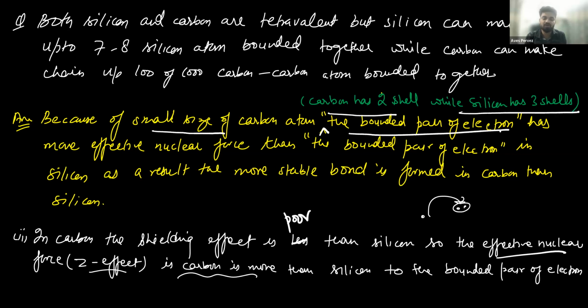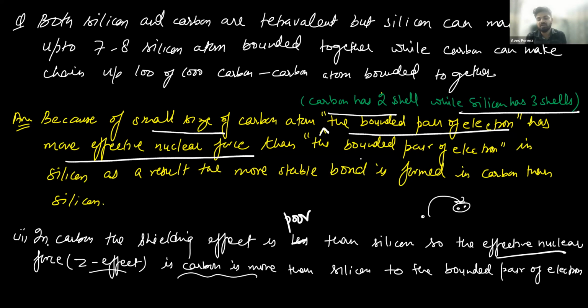The bonded pair of electrons, meaning the electrons that are being bonded, has more effective nuclear force. Effective means the nuclear force that is effectively acting on the electrons. So carbon has more effective nuclear force than the bonded pair of electrons in silicon. As a result, a more stable bond is formed in carbon.